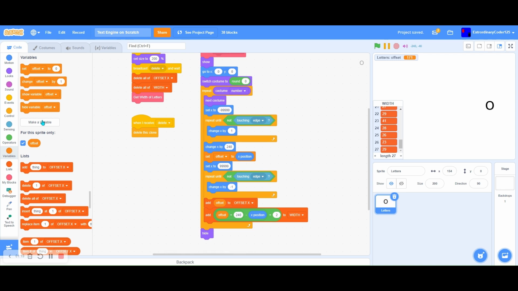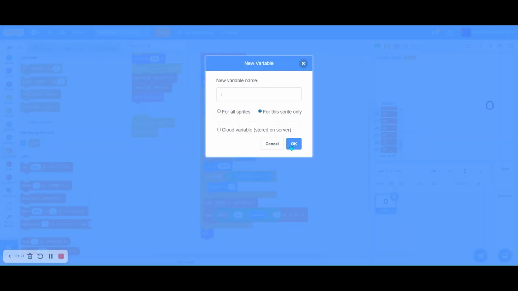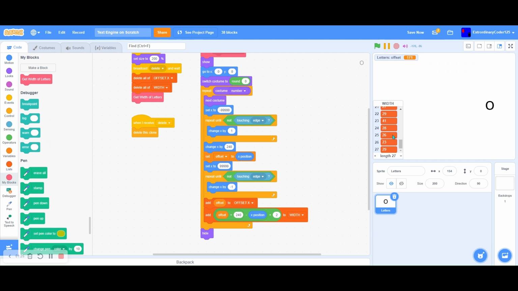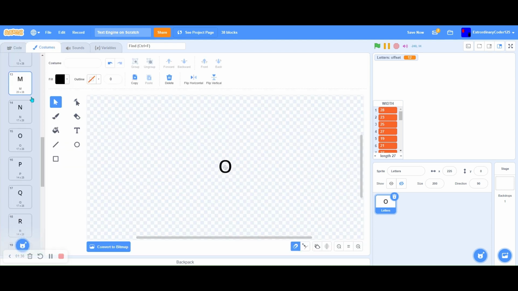So I need to make a new variable called I. Because now I'm going to be able to, if you look, let me show you. So now look at our width stuff. As you can see, if we go here, we will work out how to do the space thing. So I'm going to add lowercase letters and different symbols so that we could just write anything.